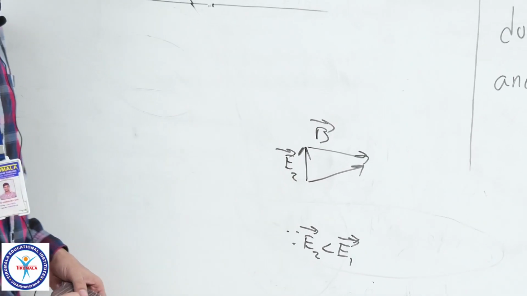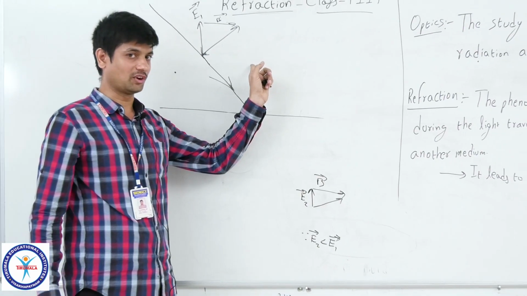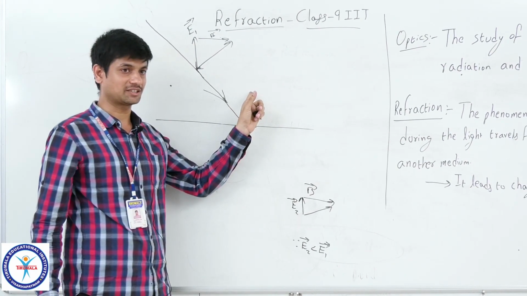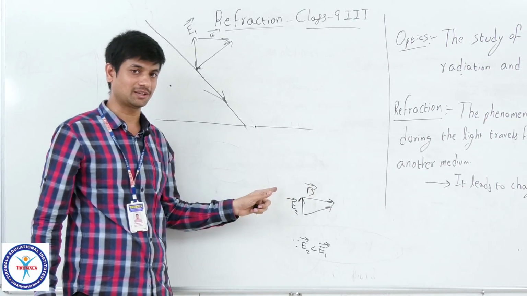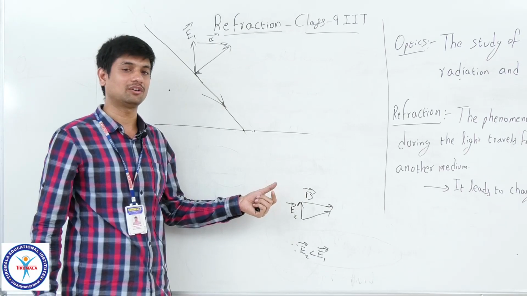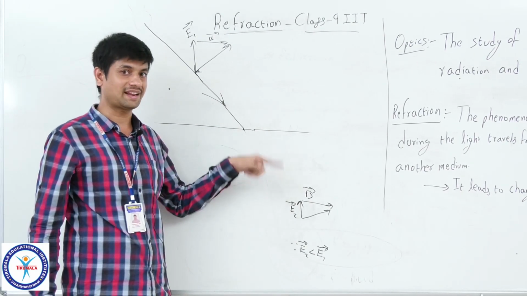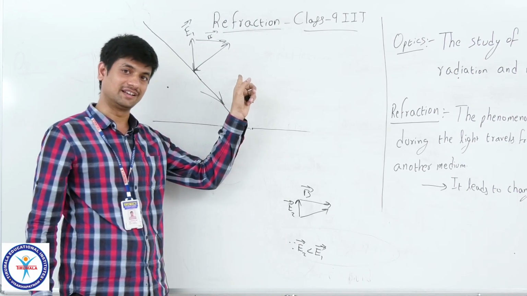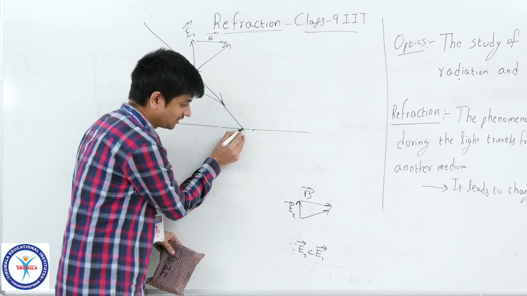How E2 has been reduced: as I said before, this electric field component will either be increased or decreased whenever it interacts with the matter. Here the molecule, a combination of atoms, will again have its own electromagnetic field. So due to these interactions, the electric field strength of this light will either decrease or increase. So what will happen if you join this one?